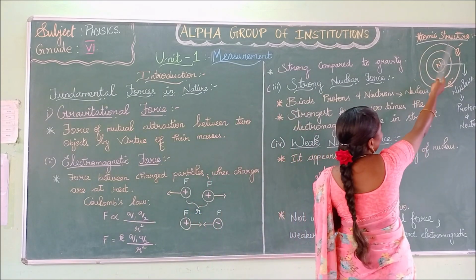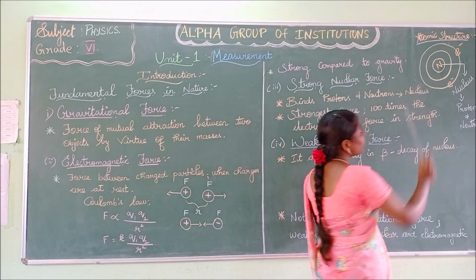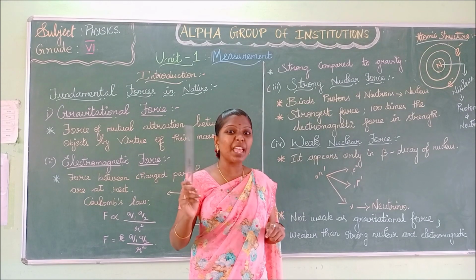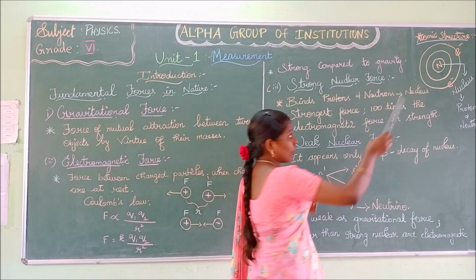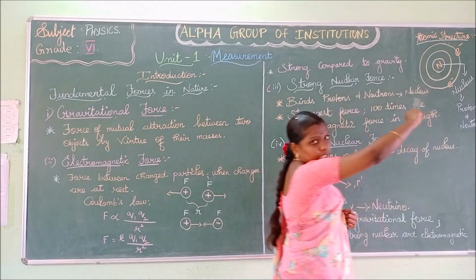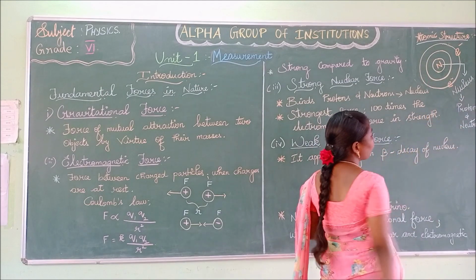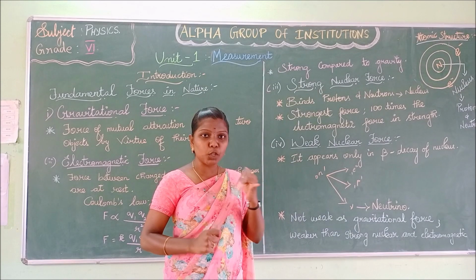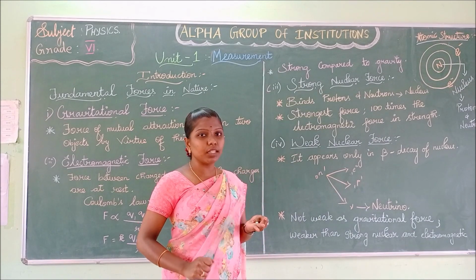The outer orbit of an atom consists of electrons. These circles are called the orbits. Outer orbit consists of electrons. Electrons are nothing but negatively charged. The atom consists of a nucleus at the center, and in the outer orbits there are electrons. This nucleus consists of protons and neutrons. Neutrons are neutrally charged. Protons are positively charged. Electrons are negatively charged.